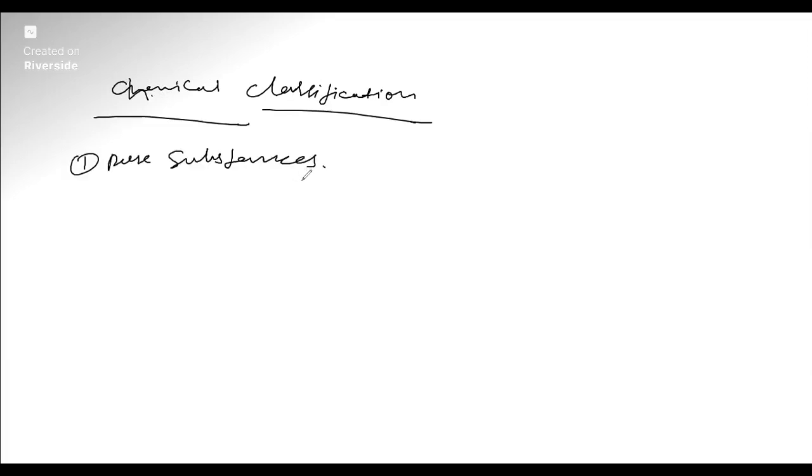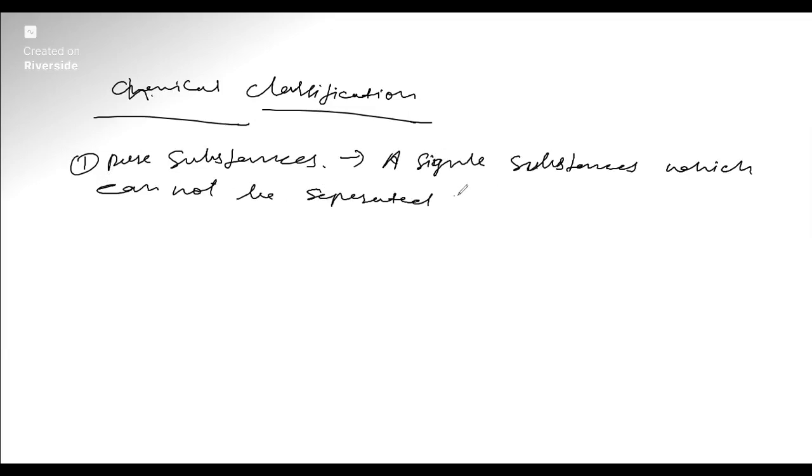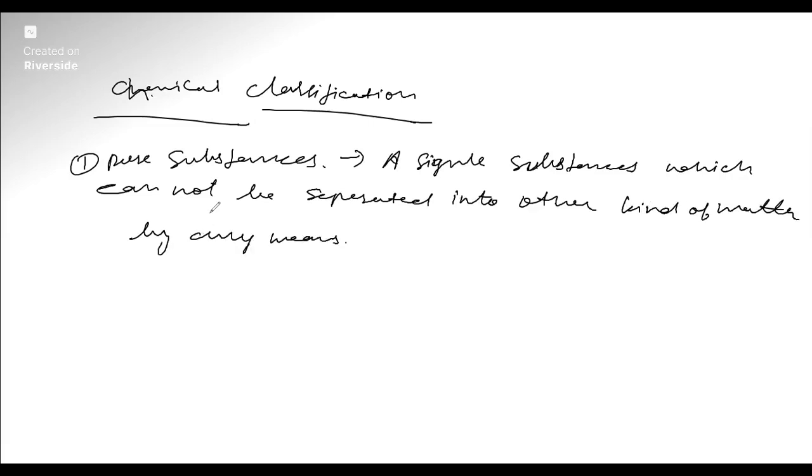A pure substance is a single substance or matter which cannot be separated into other kinds of matter by any physical process. Any single substance which cannot be separated into other kinds of matter by any means is known as a pure substance. And pure substances are later classified into element and compound. So we are going to see what an element is.